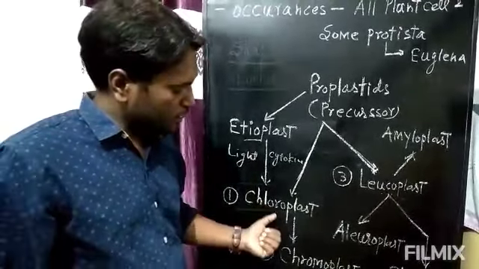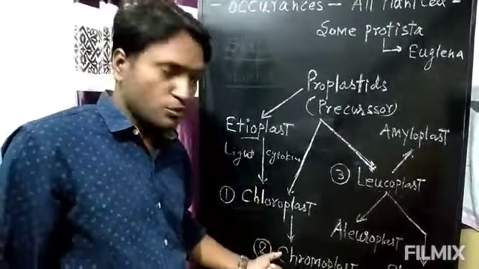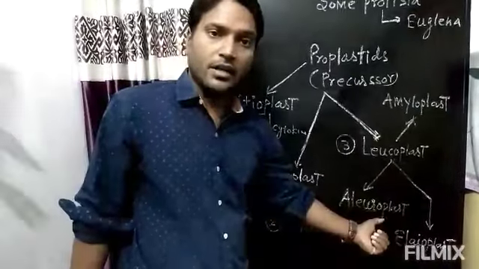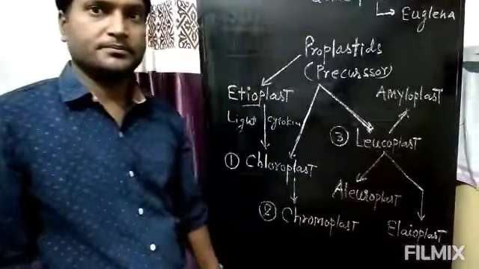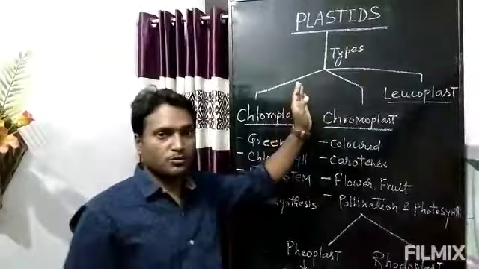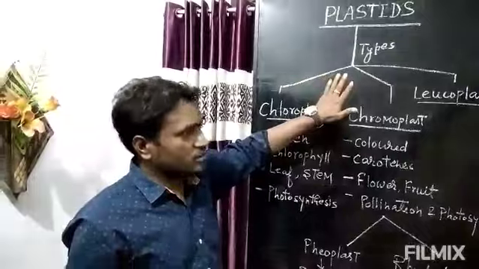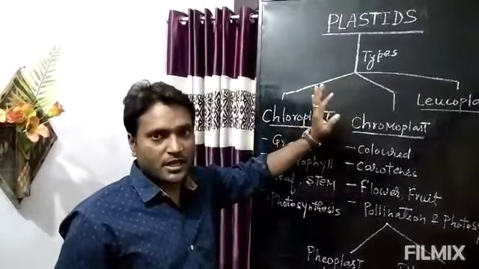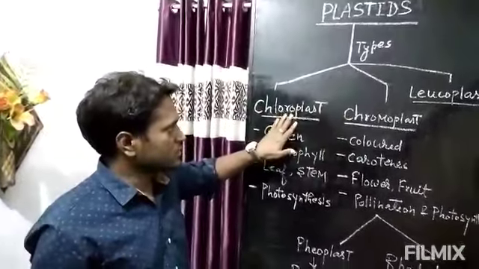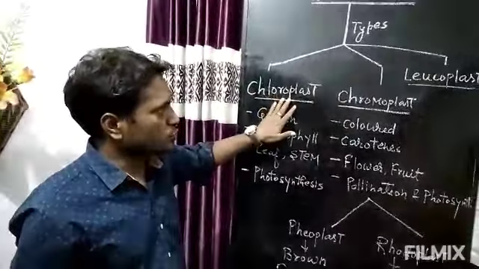Now chloroplast may be converted into chromoplast. In the same way, they may be converted into leucoplast, and leucoplasts are also of many types, that is amyloplast, aleuroplast and elaioplast. Now we will study about the types of plastid. On the basis of color, plastids are of three different types, that is known as chloroplast, chromoplast and leucoplast.